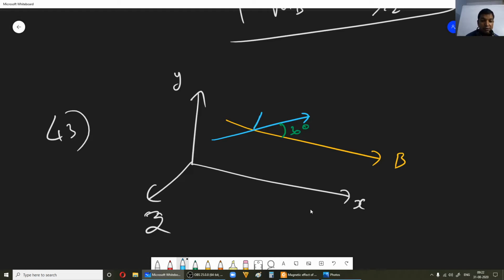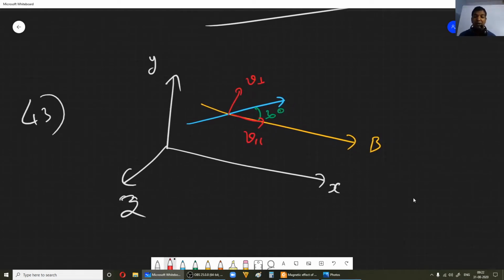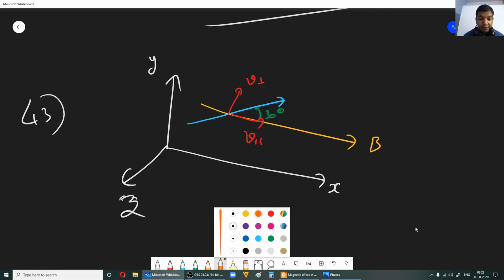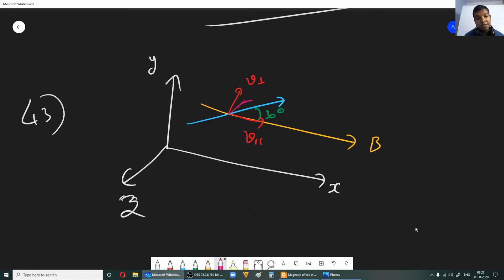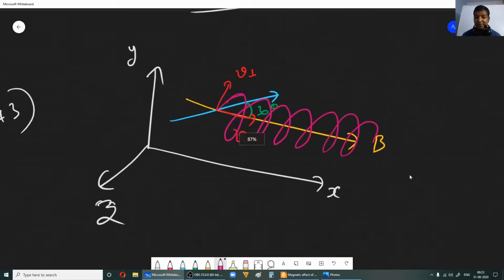Now we can resolve this velocity into two components, V perpendicular and V parallel, right? Because of this V parallel, it keeps going in the direction of B, and because of this V perpendicular, it will execute circular motion. Now a combination of uniform forward motion and uniform circular motion, if you consider both of them together, the particle will take a helical path, is it not? So it will start taking up a helical path like this, right? Now what they're asking basically is the radius of helix.